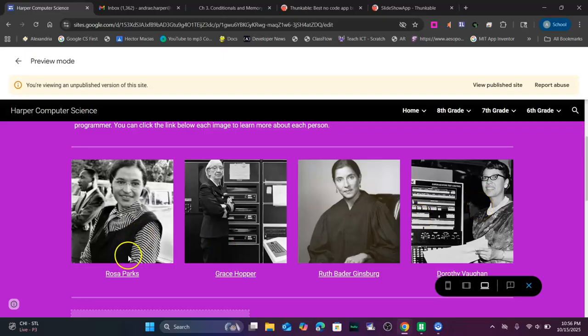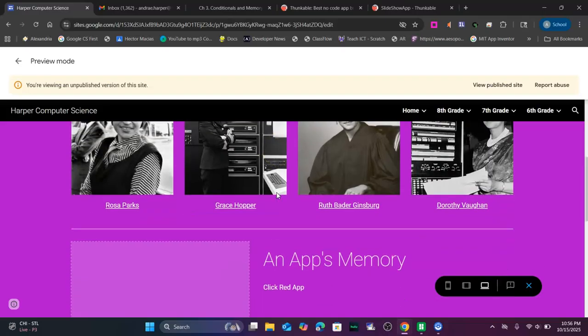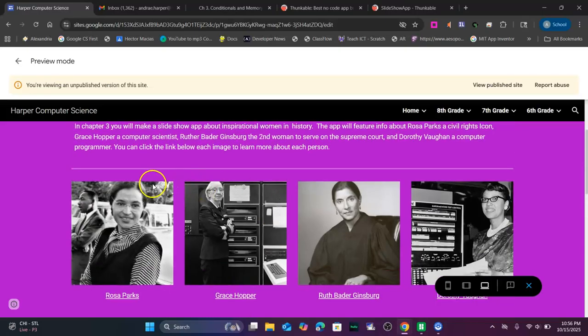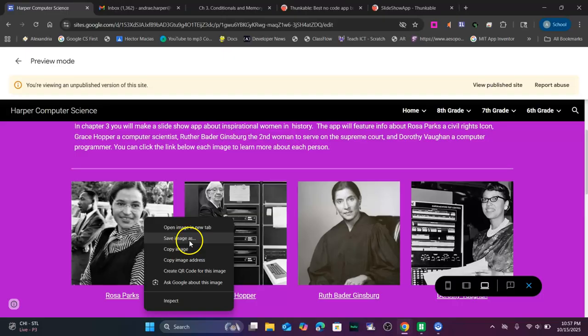If you want to learn more about these individuals, there's a link you can click and it will take you where you can learn more about them. So pretty cool. Just kind of wanted to go there and talk about that. If you want to download or save the pictures, you can save the pictures. Just make sure you right click, save image as.